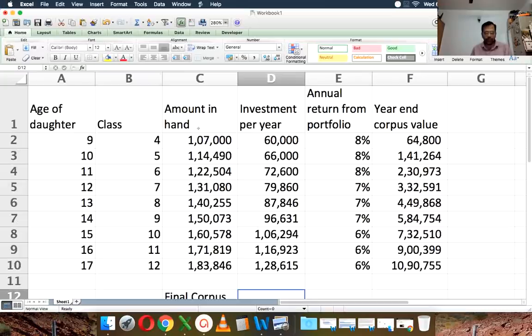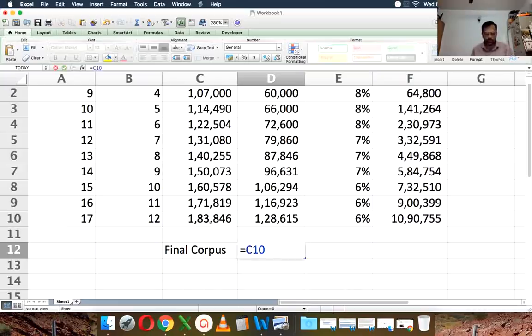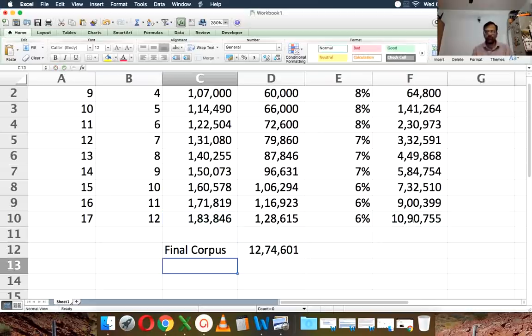So amount in hand, you had 1 lakh, and after 9 years that grew to this much. So this much plus the final these investments. That's what you will get. That's about 12.74 lakh. That's your final corpus.